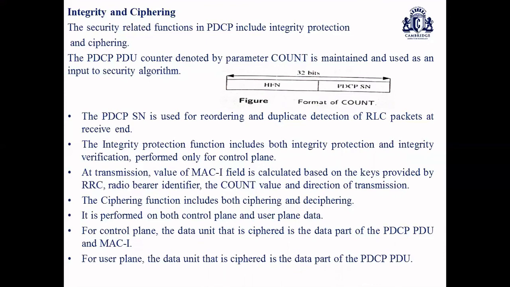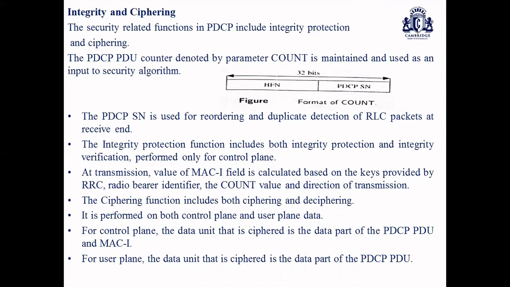The integrity protection function, which includes both integrity protection as well as verification, is only employed for the control plane aspects. The data unit that is integrity protected is the PDU header and the data part of the PDU before ciphering, and after ciphering the verification is provided by MAC-I.